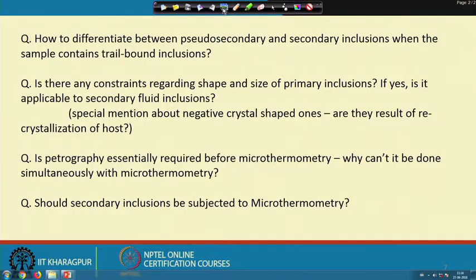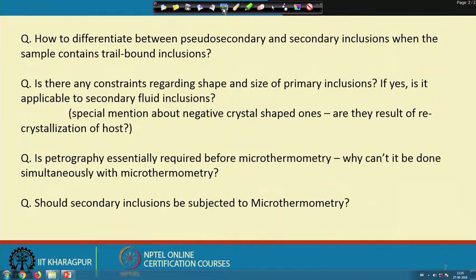So, in that case it could be suspected that it is just a case where a fracture which was actually transgranular has just terminated in one grain, and that may not actually be a pseudo secondary trail. So, in order to interpret a particular trail to be pseudo secondary, it needs to be consistently present in